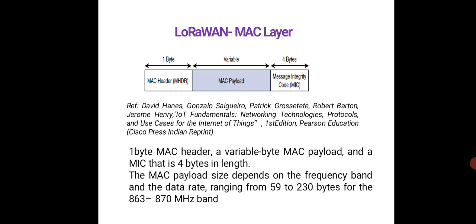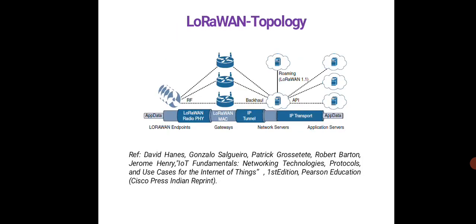So we have seen in the lower layer different frequency bands. The data size ranges from 59 to 232 bytes for the 863 to 870 megahertz band. So it will be 59 bytes for the lower band and 230 bytes for the higher band.